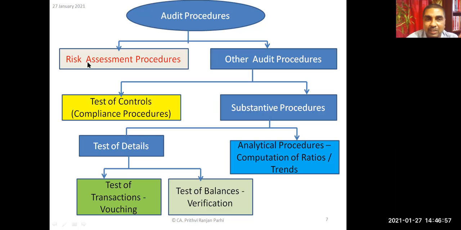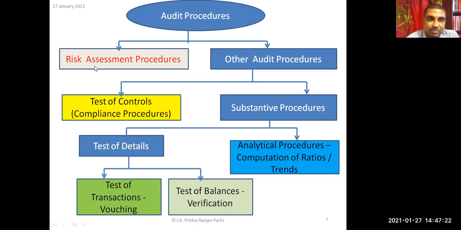Can you see it here? What is written? Can you see? Can anyone read it? Yes, sir. Audit procedure.